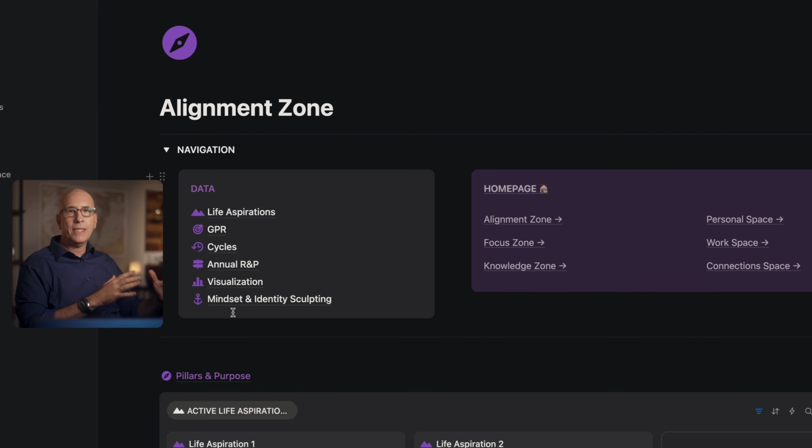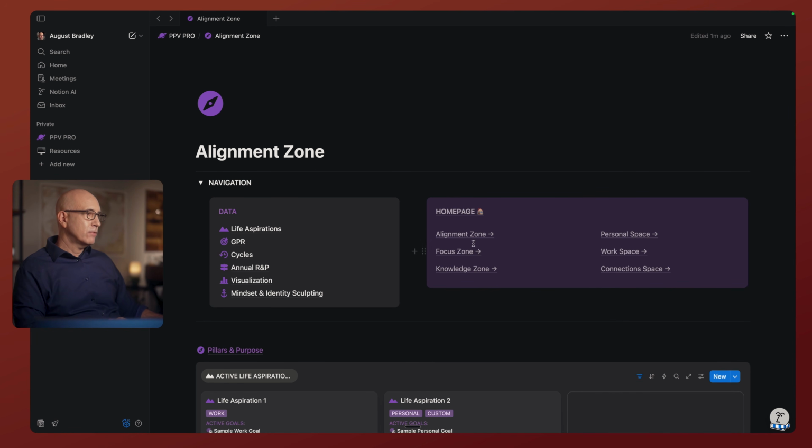Similarly, identity sculpting, while mindset is about looking out in the world, identity sculpting is about framing your view of yourself, which is equally important because we are the stories we tell ourselves about ourselves. And we have a lot of control over what those stories are. Some of those stories will help us and build us up. Some of those stories will tear us down. We need to learn to shape our own identity in a way that serves us best. And we have a whole process for that. And then of course we can jump to any of the other zones.